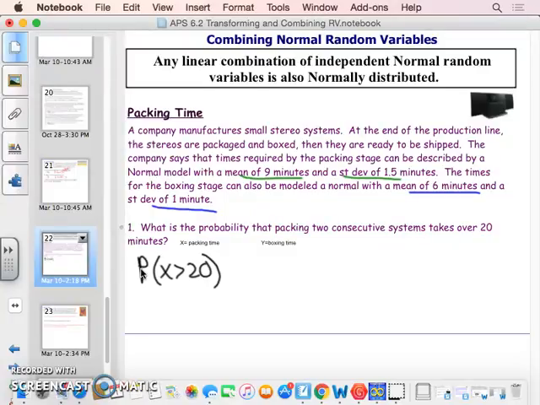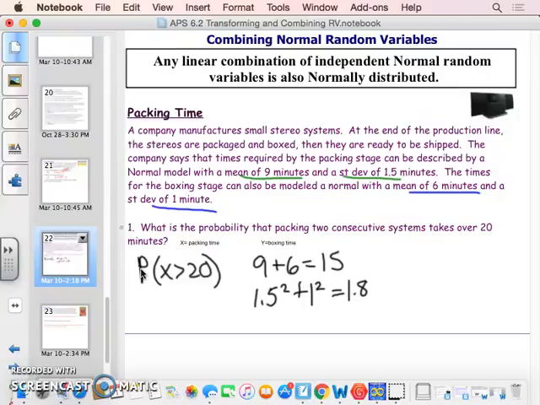Okay, so first thing I need to do is figure out what is my mean. And so I'm going to look at the mean of the packing time and the mean of the boxing time, and I'm going to add them together. So that would be 9 plus 6. So the expected time is 15 minutes. It's expected to take 15 minutes to do both of these things. And then I want to combine my standard deviation. And so I'm going to do 1.5 squared plus 1 squared, and you should get 1.8. So with a deviation of about 1.8.